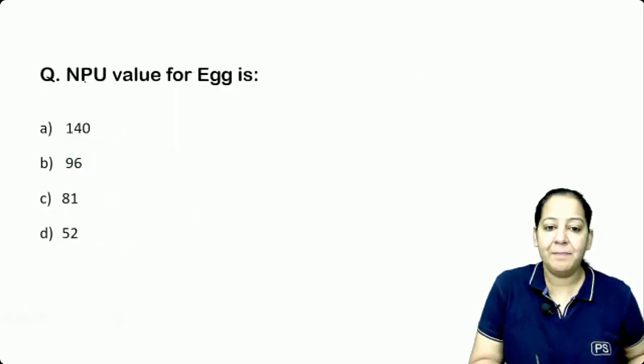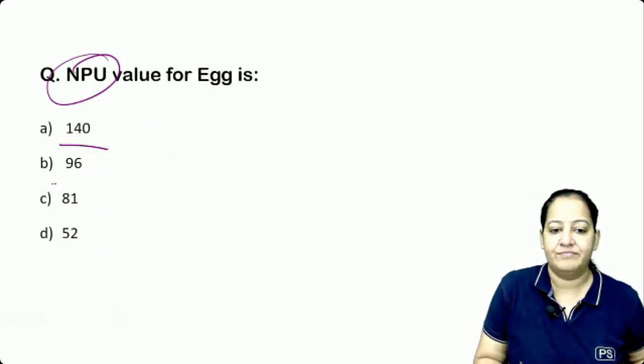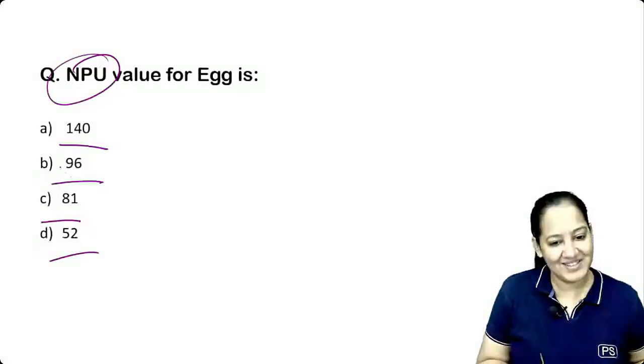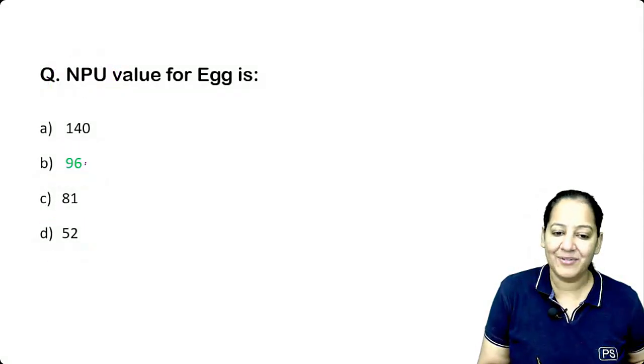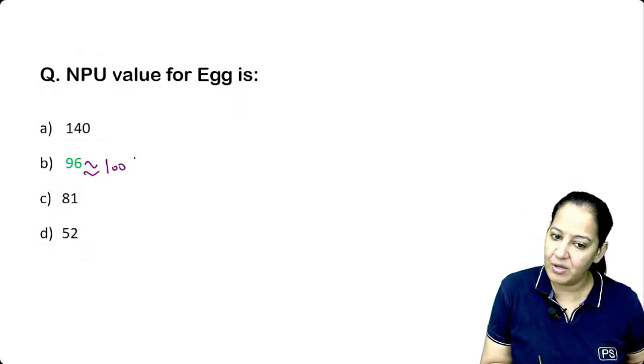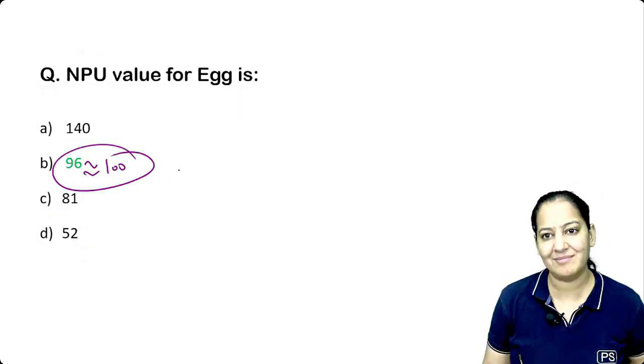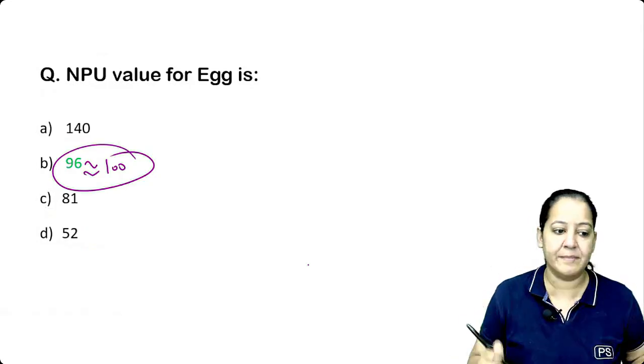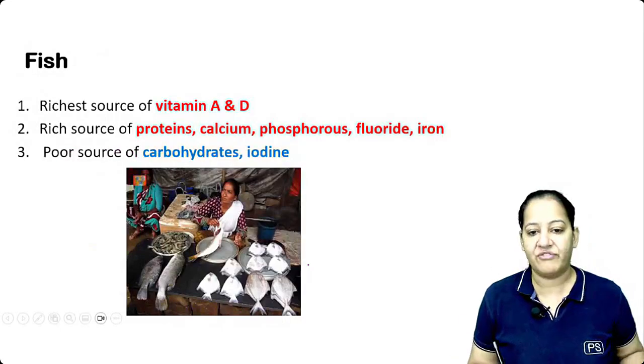Okay. NPU of egg. Is it 140, 96, 81 or 52? Fast. So actually it's 96. If instead of 96, 100 is also there, I will go with that because they are nearly equal now. But exactly it is 96. So whatever you eat now, 96% of it will be absorbed. Okay? Next is fish.